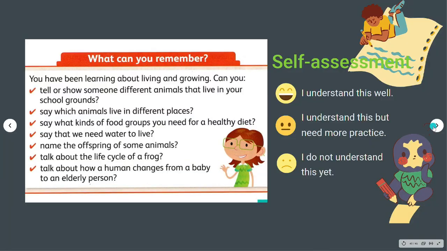Now that we completed this unit, I hope you can talk about why we need a healthy diet and what foods to eat to stay healthy. And you can also tell someone that humans, just like us, have babies which change and grow into adults, just like the frog and butterflies and other animals.